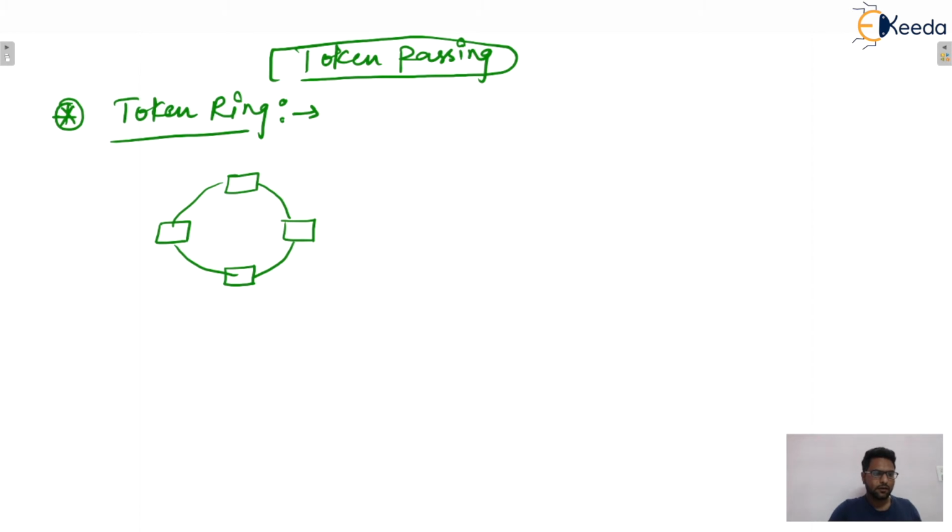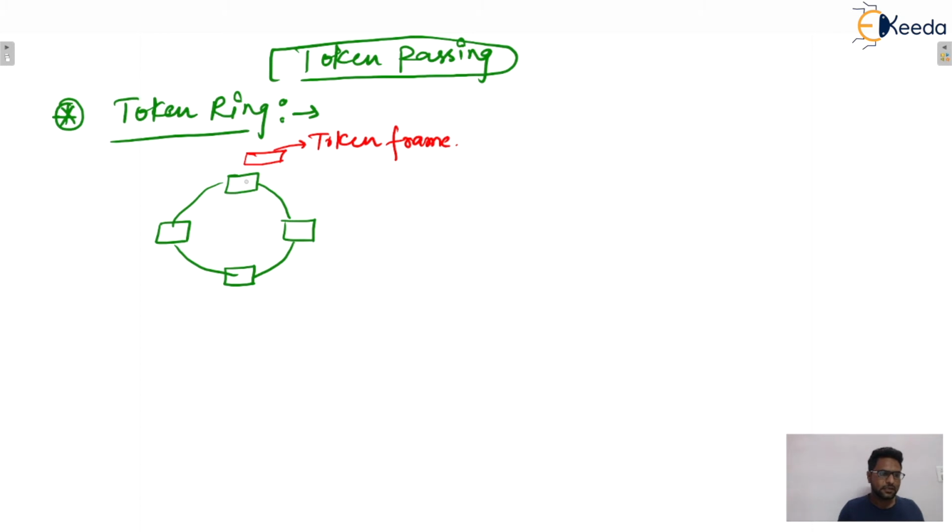Let's say this is the token frame. This token frame will be circulating in this ring. Listen to me correctly, guys, what I'm saying is important. This token frame will circulate in the ring, and any station that wants to transmit data will first hold the token, and after holding the token, that particular station will transmit its data packet. That is the concept.